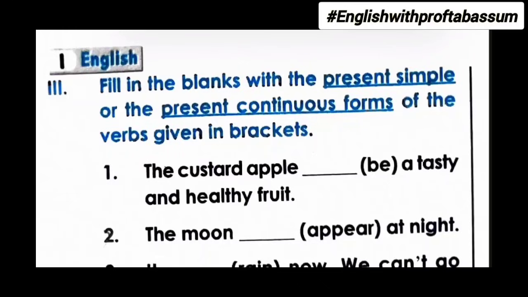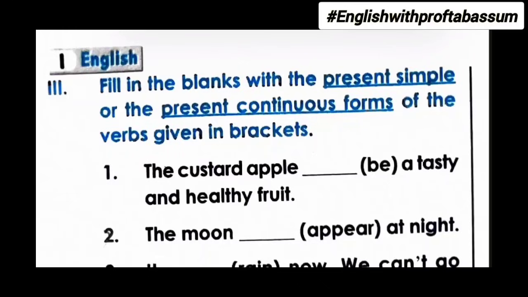So students, as you know, in your final exam, the exact heading that will be given to you will be correct form of verb or suitable forms of verb. They won't mention whether it is present, past or future in the heading. So you have to see the hints in each sentence and then identify which tense it is and then apply the rule. First one, the custard apple ___ a tasty and healthy fruit.